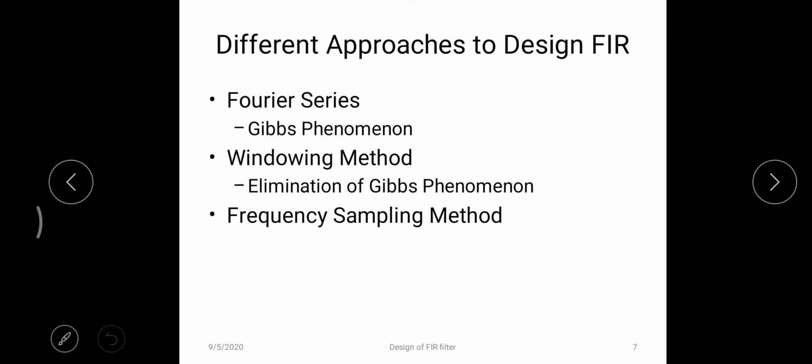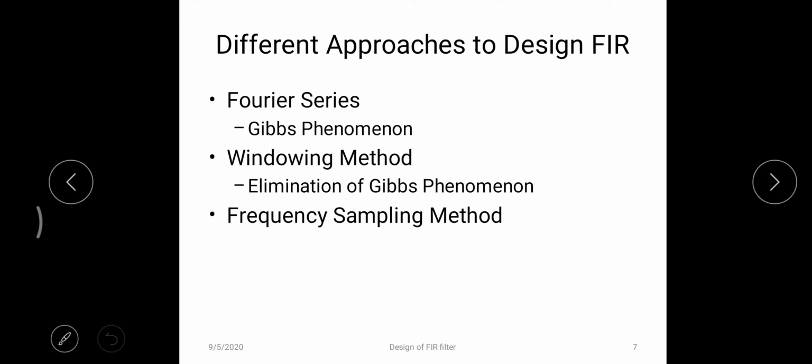And what are the approaches to design any FIR filter? As per our syllabus, there are 3 important methods: Fourier series, windowing method and frequency sampling method. The drawback in the Fourier series is the Gibbs phenomenon, which is nothing but truncation of an infinite sequence to a finite sequence.